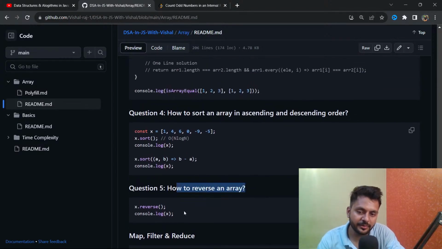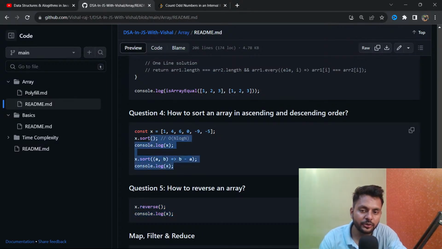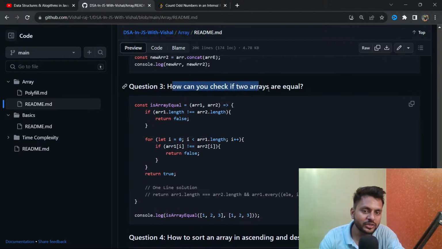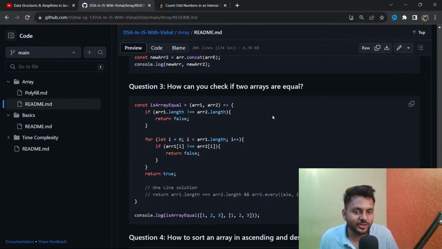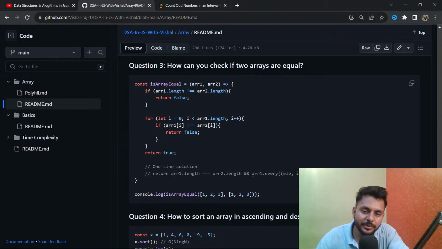How to reverse an array, how to sort an array in ascending and descending order. You have to understand the time complexity. You have to understand how to pass callback functions to these functions. And here, how can you check if two arrays are equal? You can't check whether two arrays are equal with the help of the equals to operator. If array 1 contains the elements 1, 2, 3, and array 2 contains the elements 1, 2, 3, and you check both arrays using the equals to sign, you can't check it. You have to check it line by line, either that way, or you can simply check the length and use the array every method.